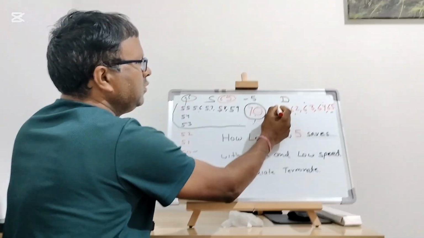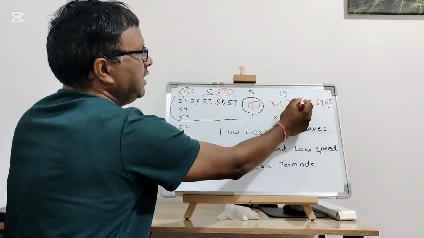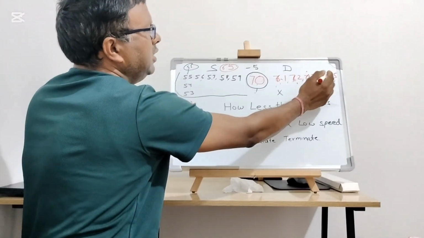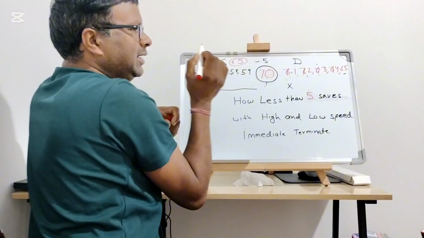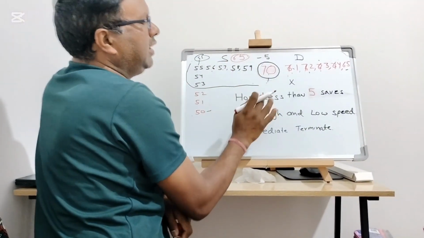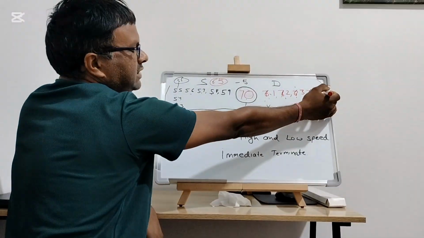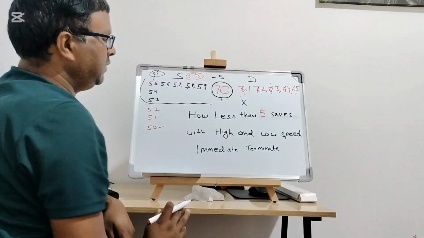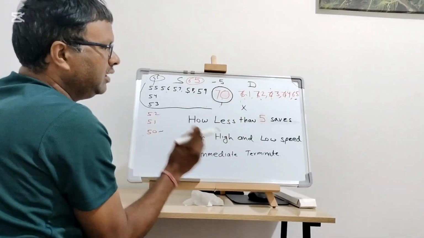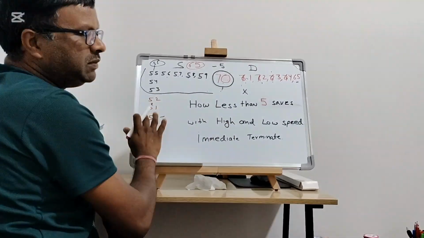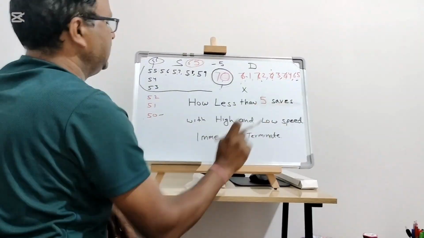But here, if you go to 71, 72, 73, 74, you need to bring your speed down within 5 seconds to be safe. If you go 75, immediate termination. That's the way you can save yourself from immediate termination for overspeed and low speed.